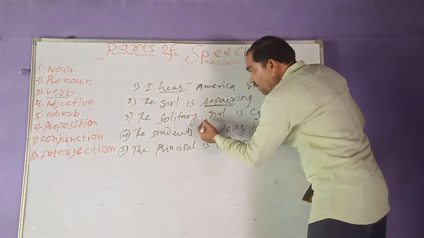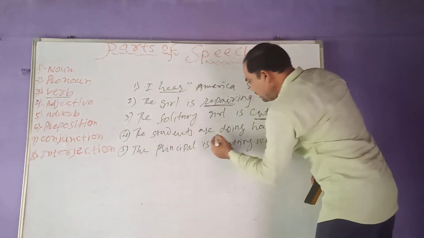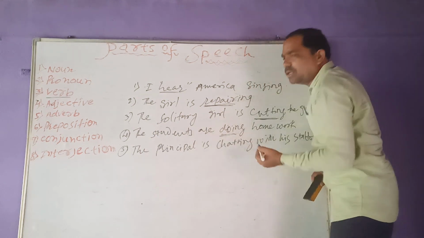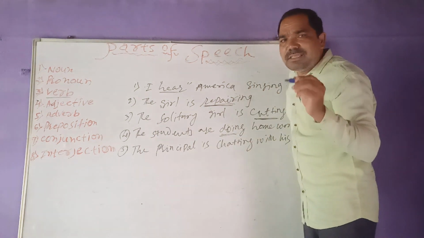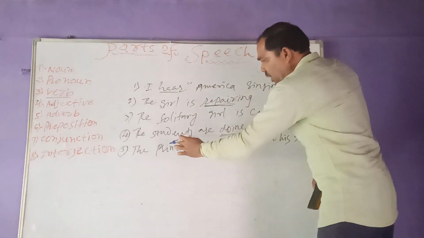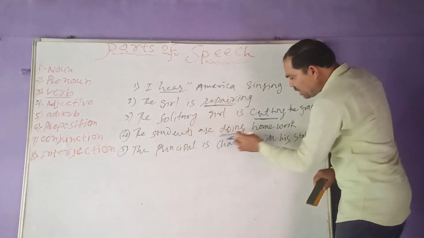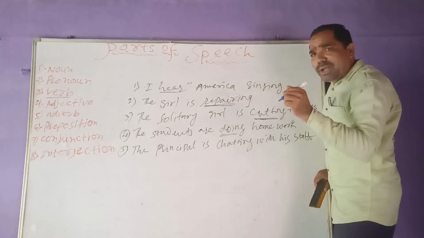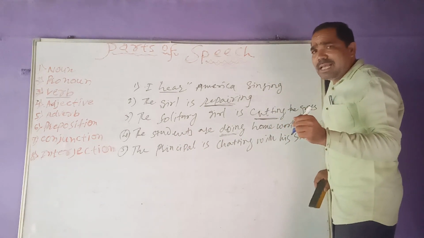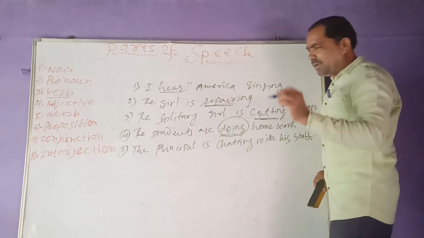Now, in the same way, the students are doing homework. Here, doing expresses the meaning of the verb which is in continuation. If you take the present examples as reference, the students are doing homework expresses present continuous, and doing expresses the verb in continuation.